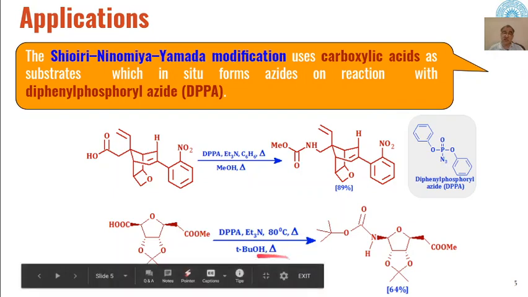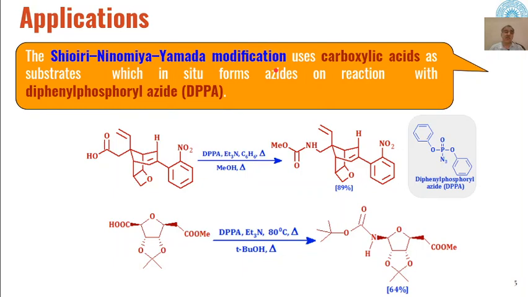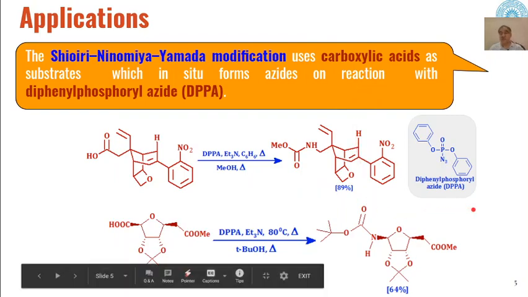and that isocyanate then reacts with tert-butanol and the Boc protected carbamate will be formed during the reaction, and this product is formed in 64% amount. So these are very important applications of this modification. This is known as the Shioiri-Ninomiya-Yamada modification of using carboxylic acids as substrates instead of direct involvement of azides.